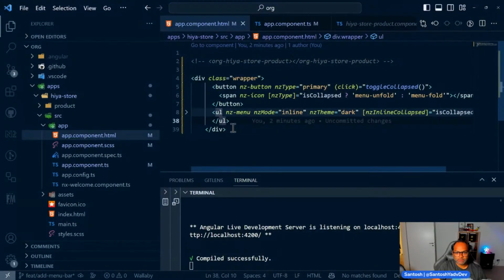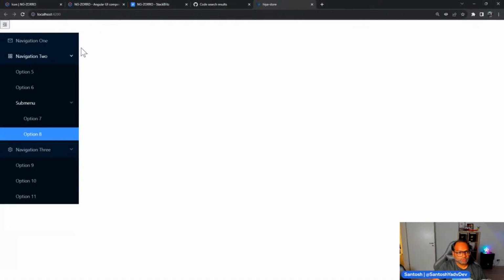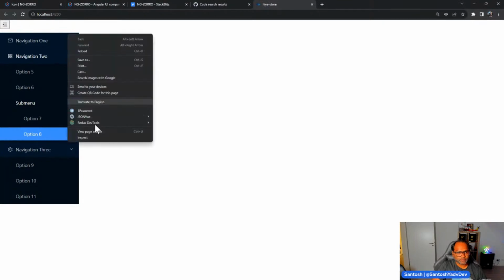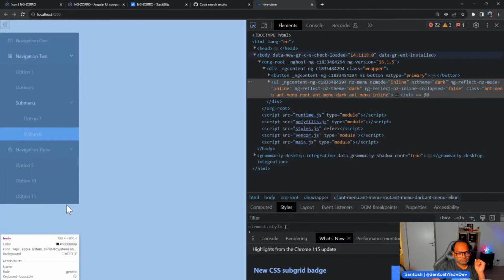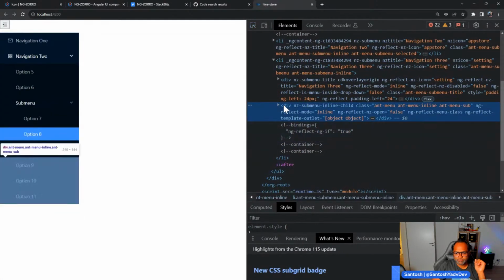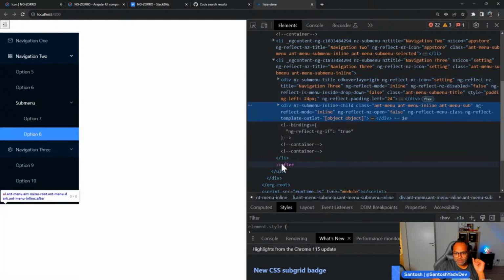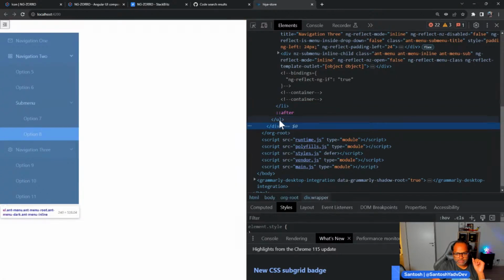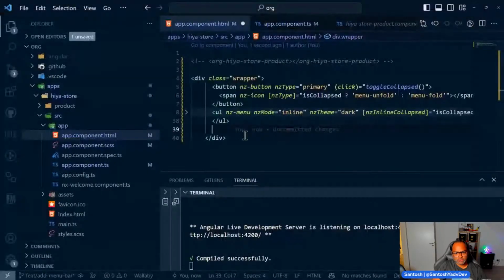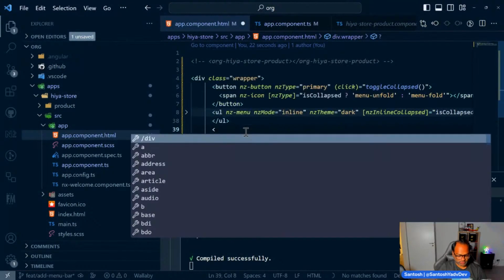And let's try to inspect. Okay, so this ends here, this div. Okay, so this div has some space left, right? So after UL, I'll just put my router outlet here.